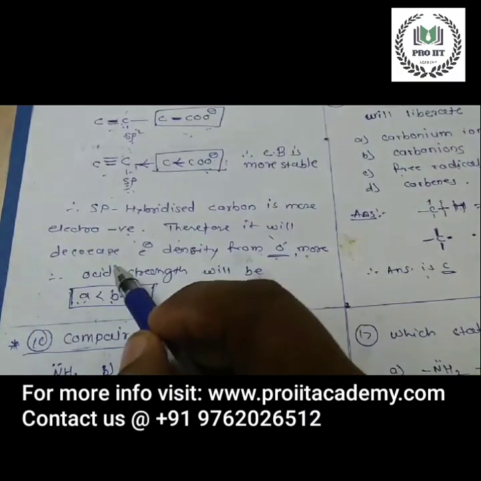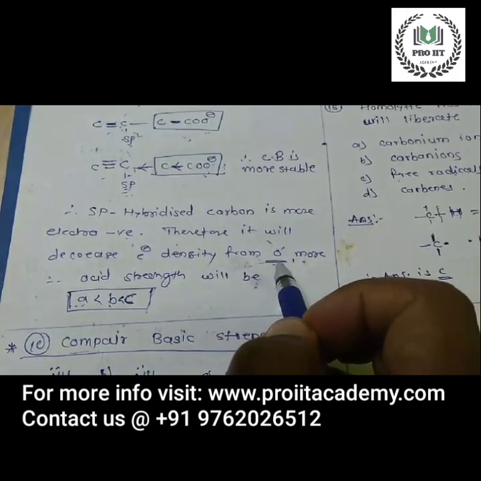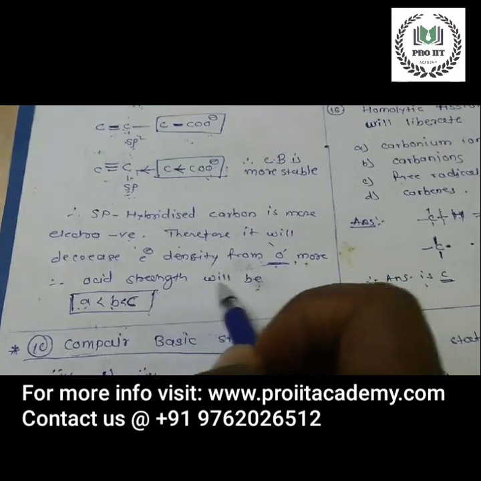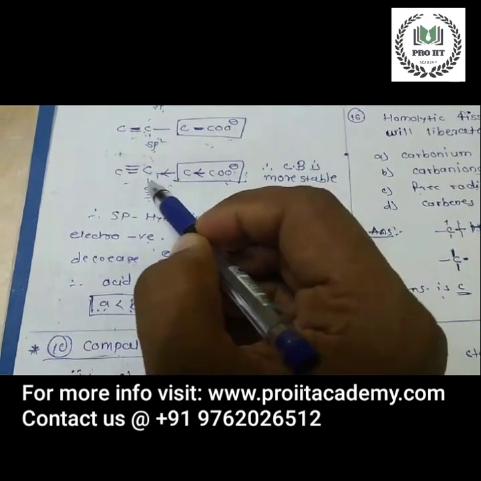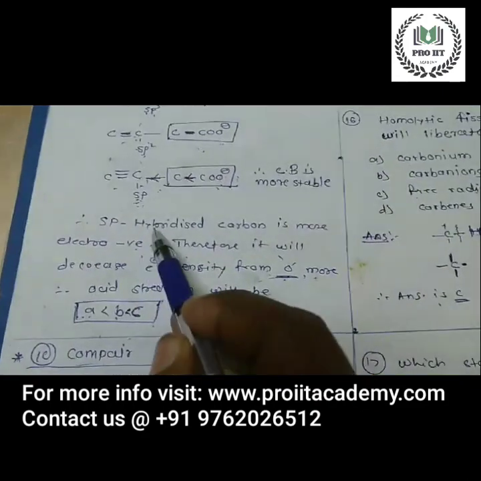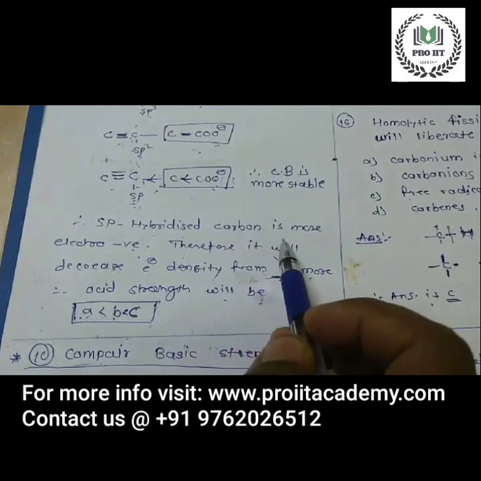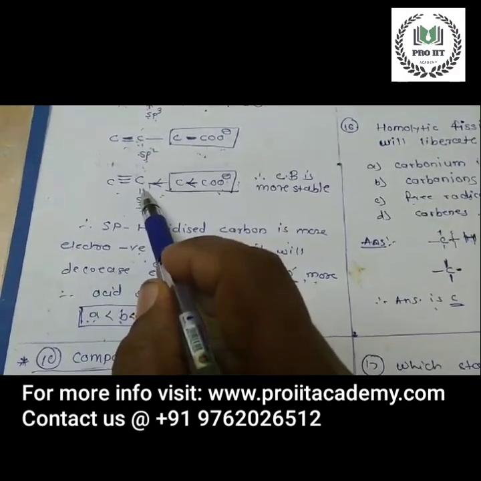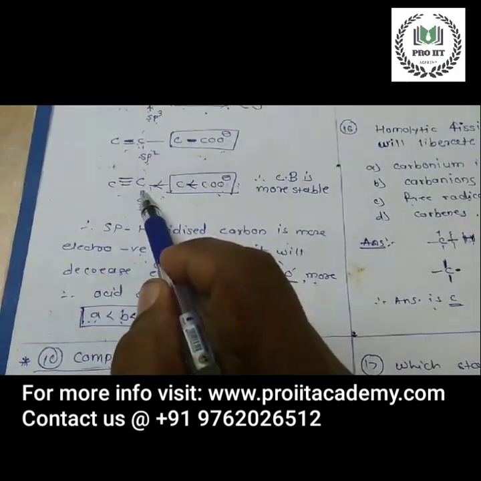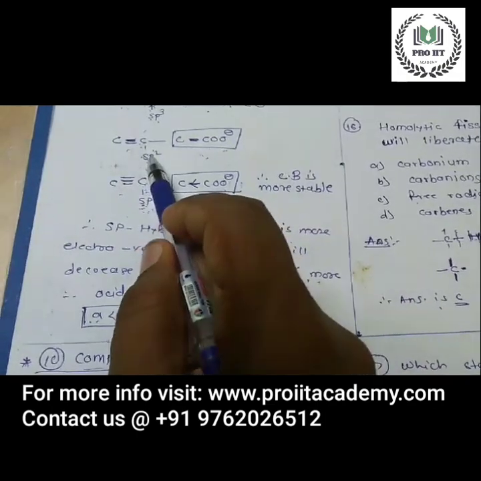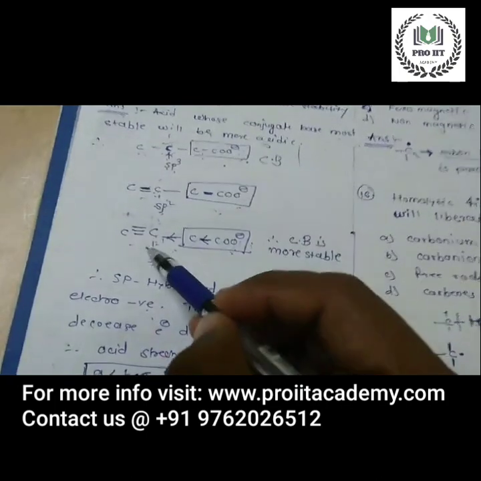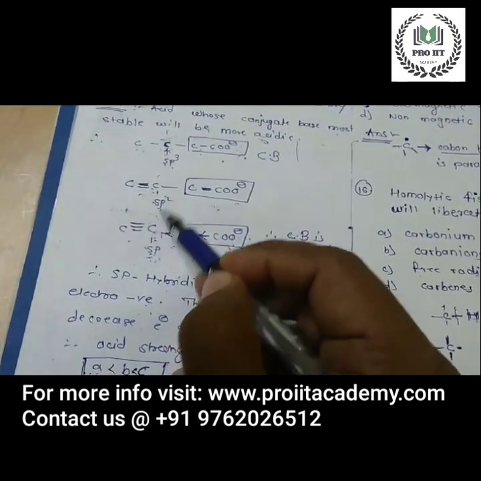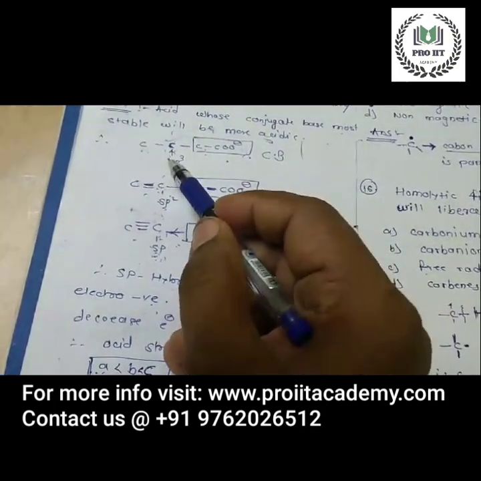Therefore it will decrease the electron density from oxygen, and therefore the acid strength will be more. Why will C be more acidic? Because sp hybridized carbon is more electronegative than sp2 carbon, than sp3 carbon.